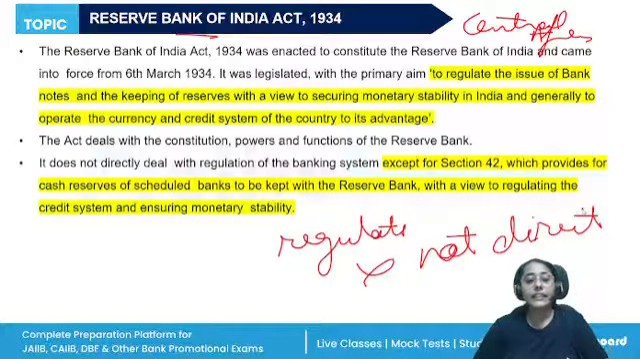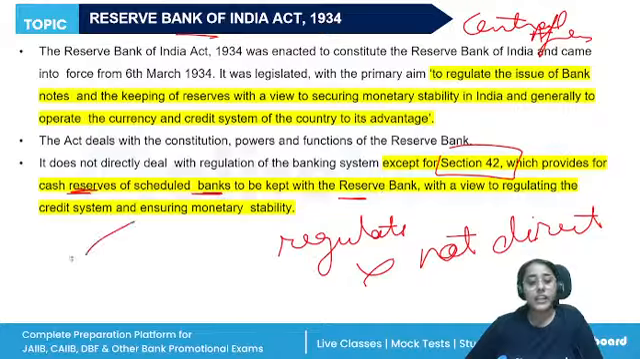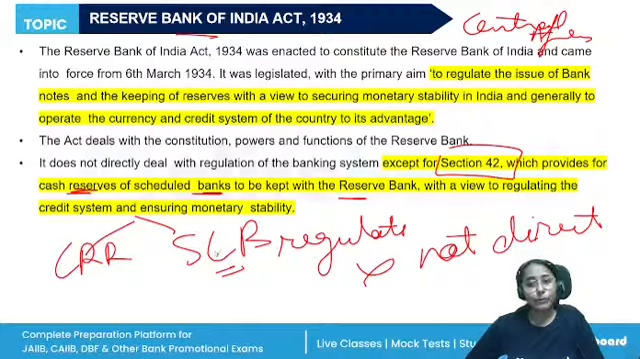So the RBI Act deals with the constitution, powers and functions of the Reserve Bank. But RBI does not directly deal with the regulation of the banking system except for section 42. Section 42 talks about the cash reserves of the scheduled banks that are to be kept with RBI. So CRR and SLR, which the banks need to maintain with our central bank. All right. In the case of inflation, CRR will be increased. In the case of deflation, CRR will be reduced. So, to maintain the monetary stability, RBI uses these reserves.